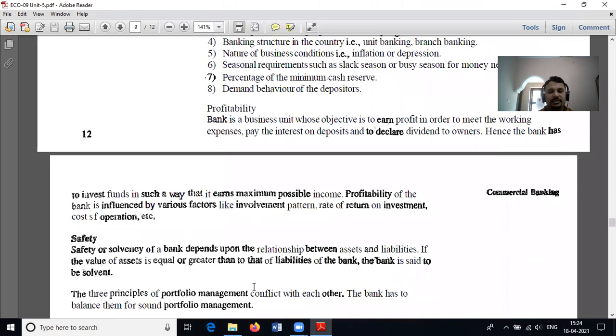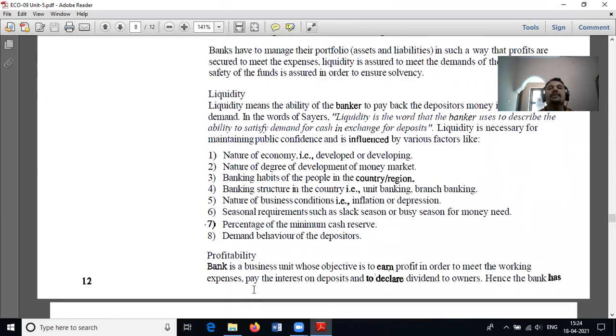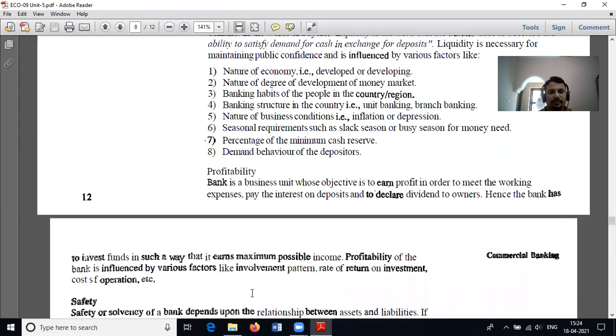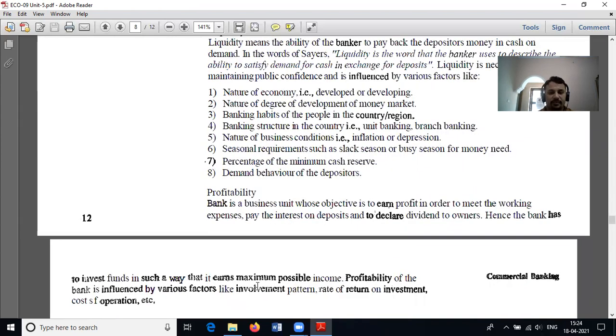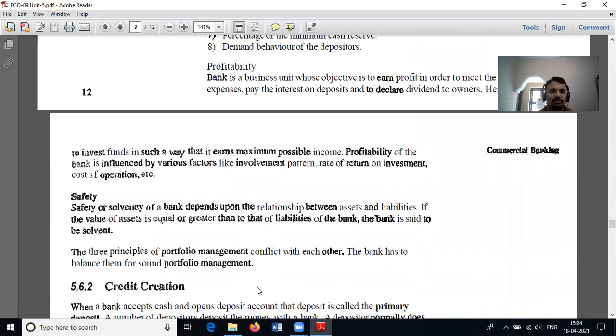The principles are liquidity, profitability, and safety. When we grant a loan, the loan must be liquid. The second is that the activity must be a profitable one. And the third is that it must be a safe one.